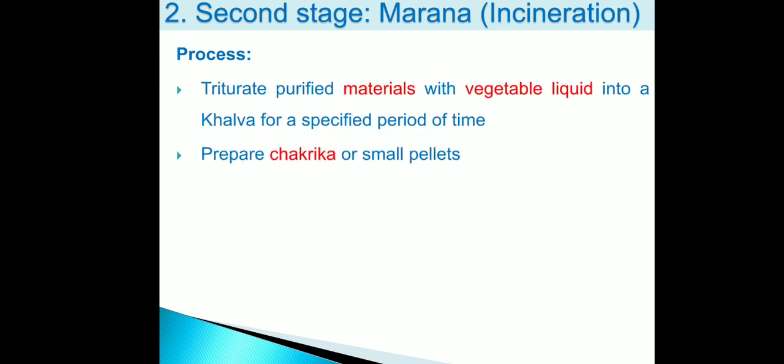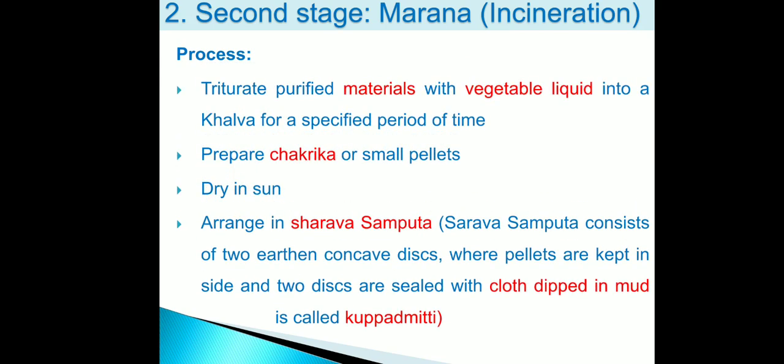Now we will move on to the second stage of the Bhasma preparation, that is known as Maran. Maran means incineration. In this process, first we have to triturate purified material with vegetable liquid in khal for the specified period of time. Then prepare small pellets of it, that is known as chakrika.